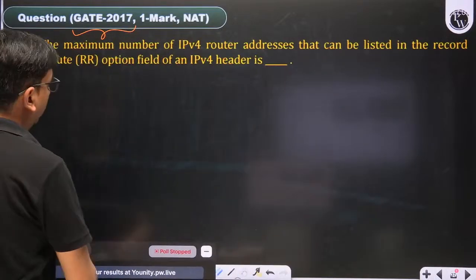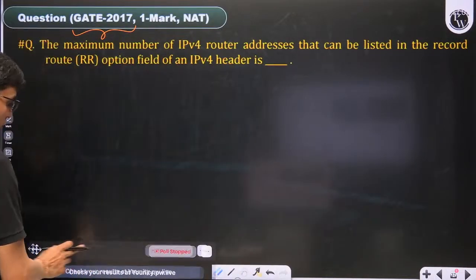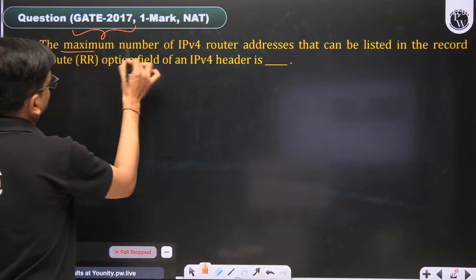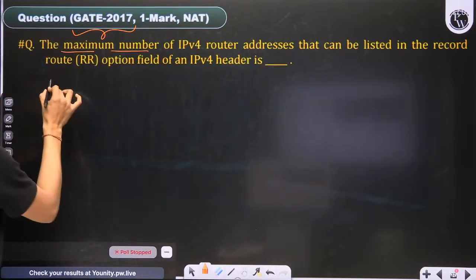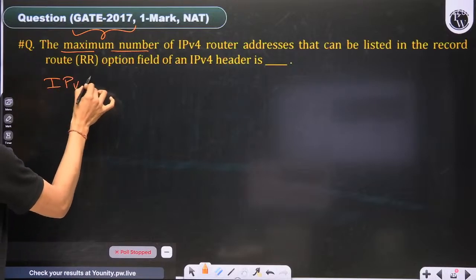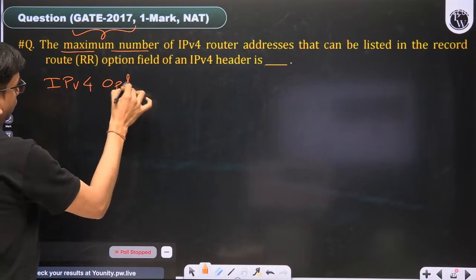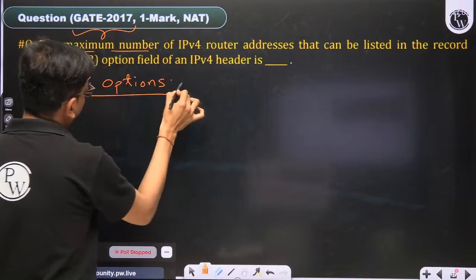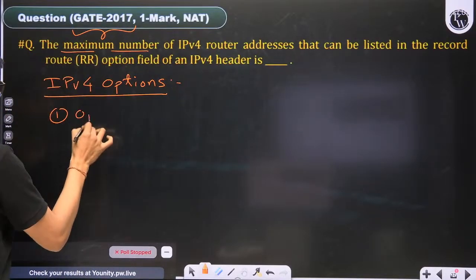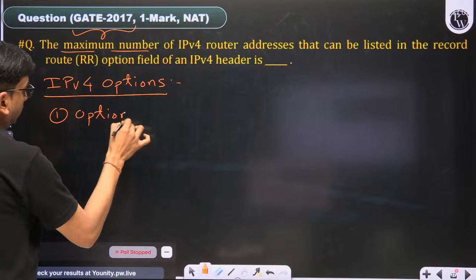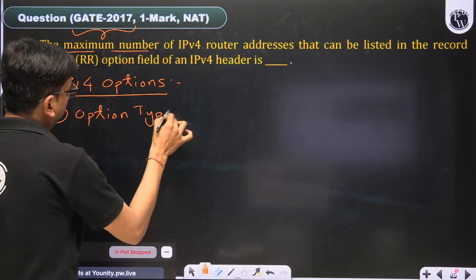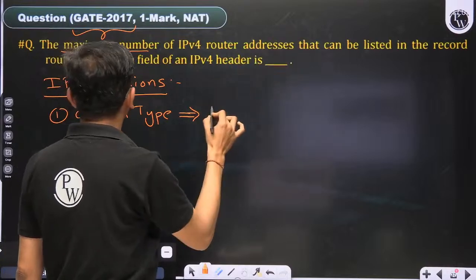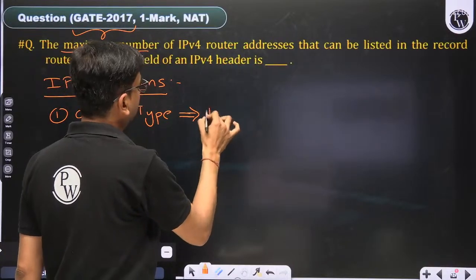Whenever we are using the optional header in IPv4, first we have to use the option type. It signifies for what purpose we are using it. Let's suppose we are using it for record route.